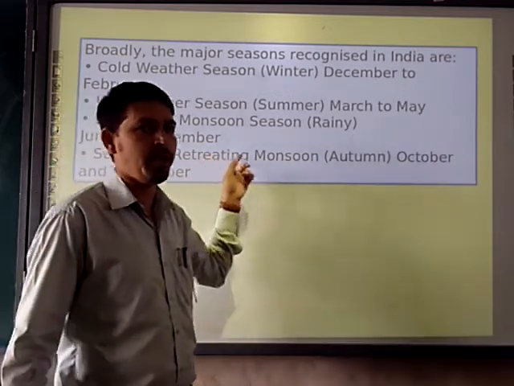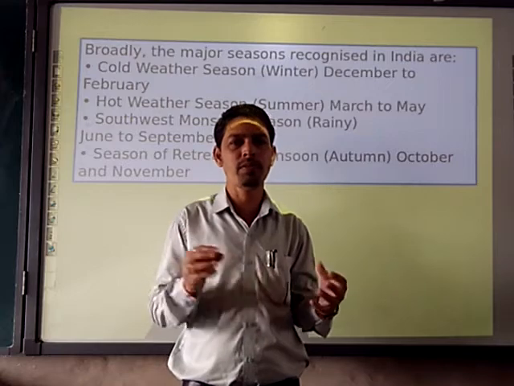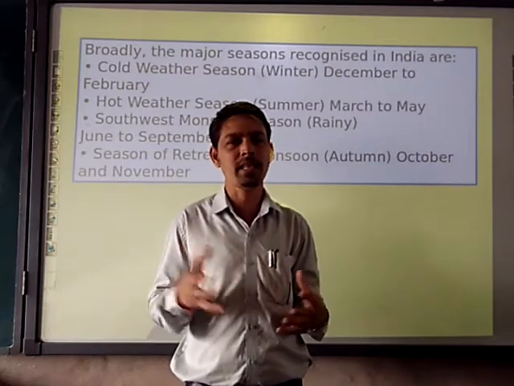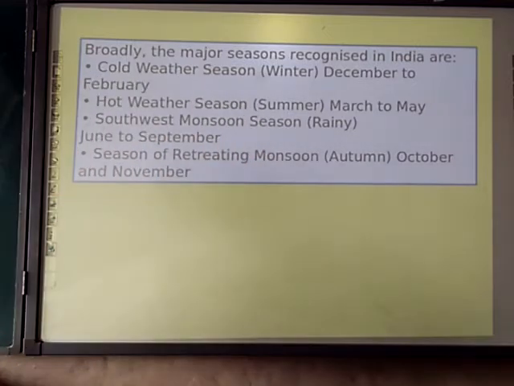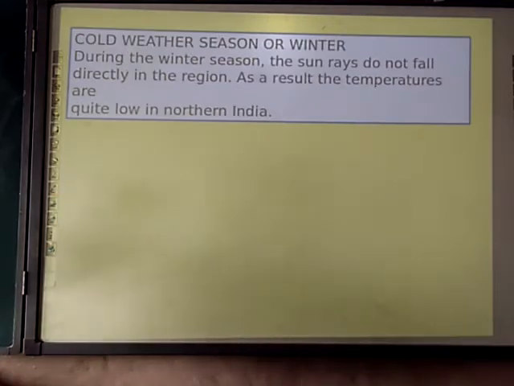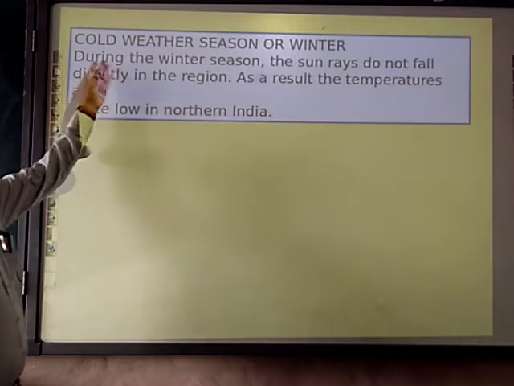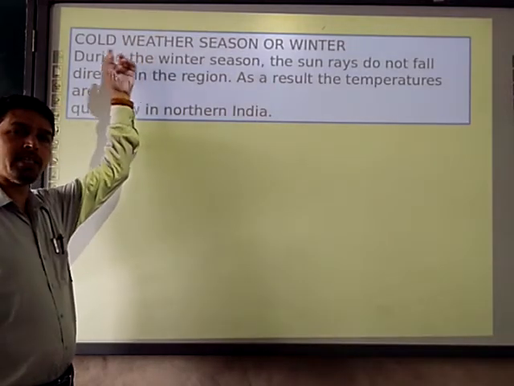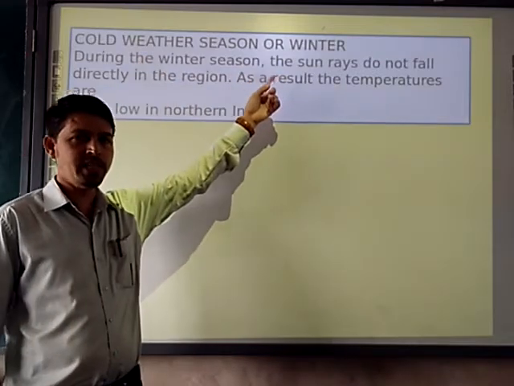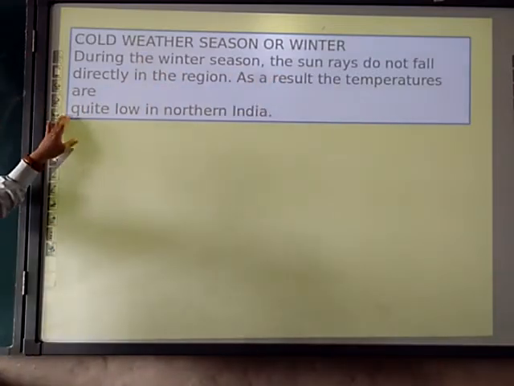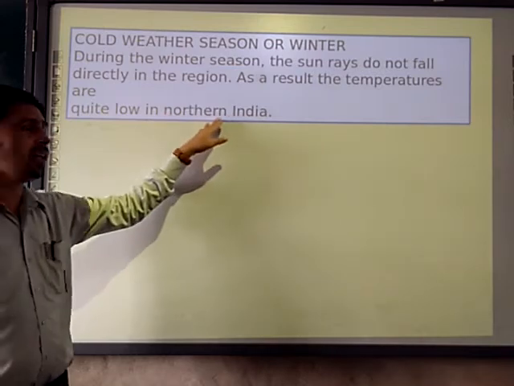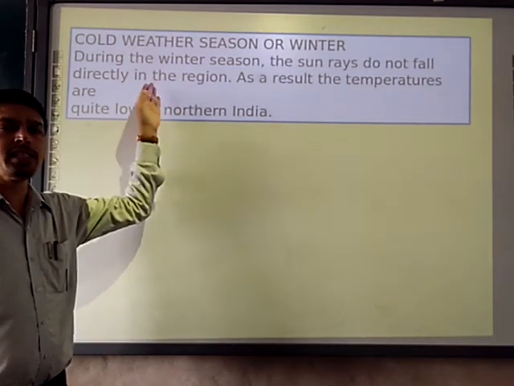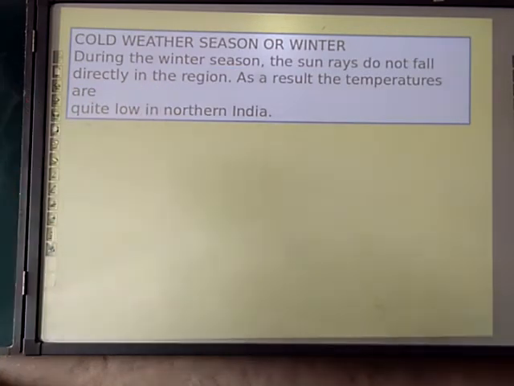You are observing or hearing in the news in India, most of the few parts and the southern part and the coastal areas are having the rainfall. Next, cold weather season. So what is the cold weather season? When the atmospheric condition of the weather is cold, that's the winter season, right? So we are talking about that. During the winter season, the sun rays do not fall directly on the region. As a result, the temperature is quite low in the northern part. Okay, that's the cold weather season.